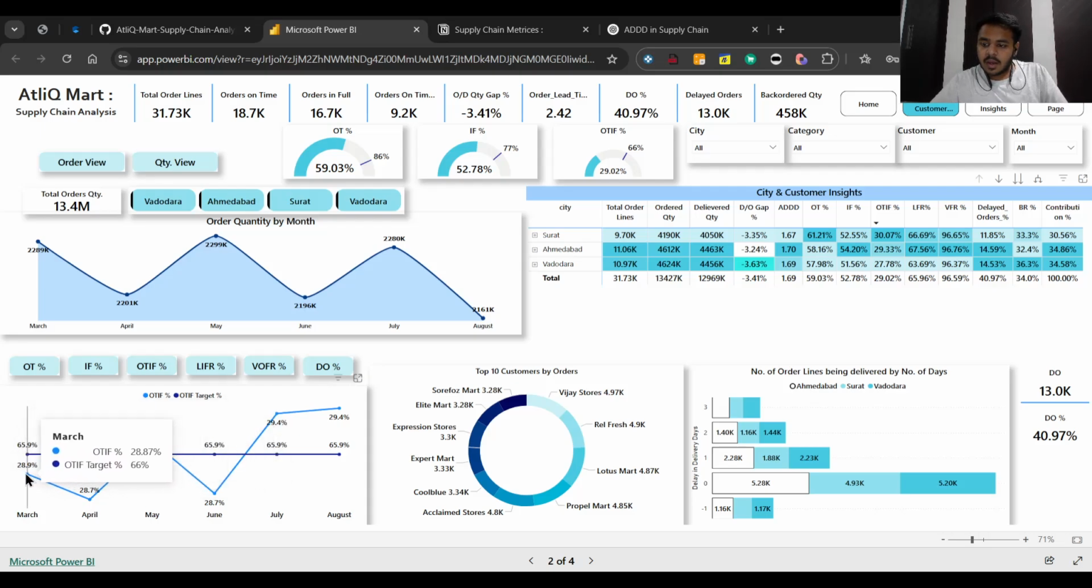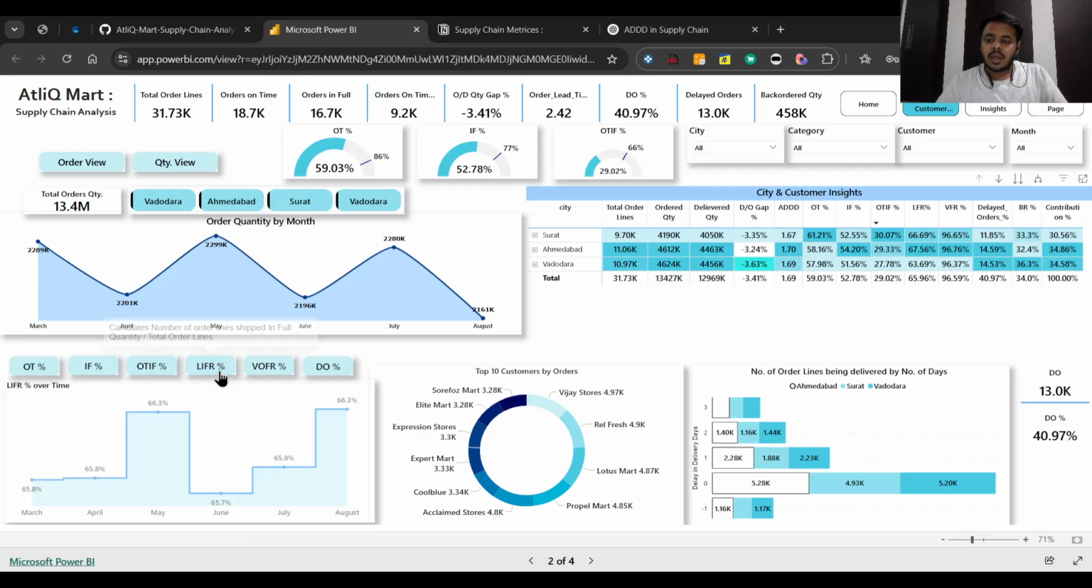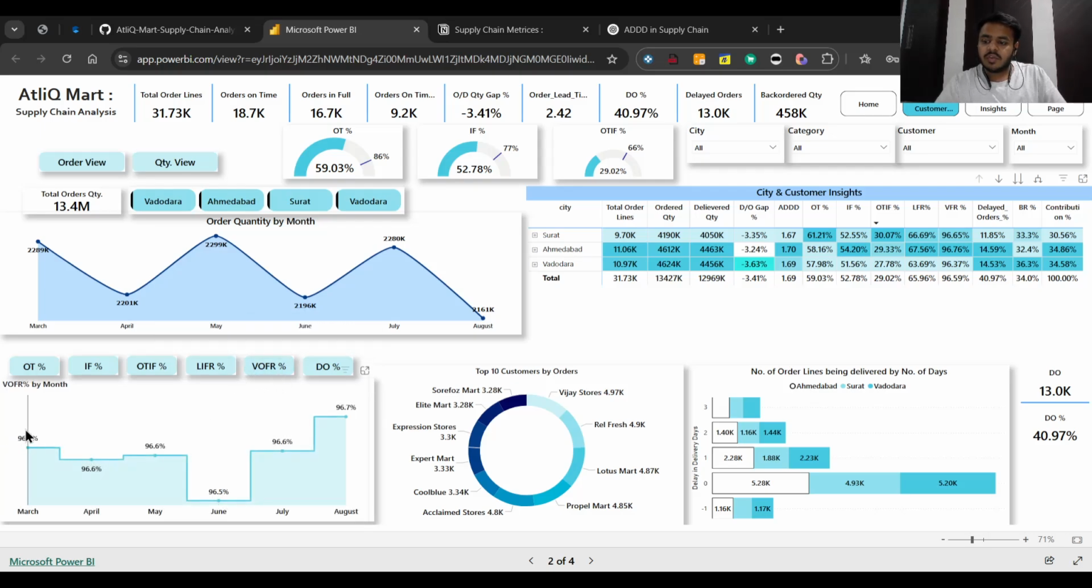If you see, in the month of March it was 28.9% and it went to around 29.4%. So it's not a very high jump, but it is increasing every month as you can see, except for the months of April and June. And similarly with LFR also. It is in the range of 65.8% to 66%, which is nominal, and you can see with VFR also, it is in the range of 96.6% to 96.7%. So it's only 96% basically.